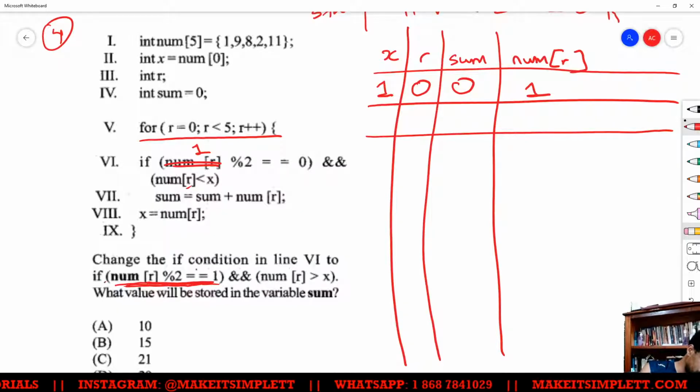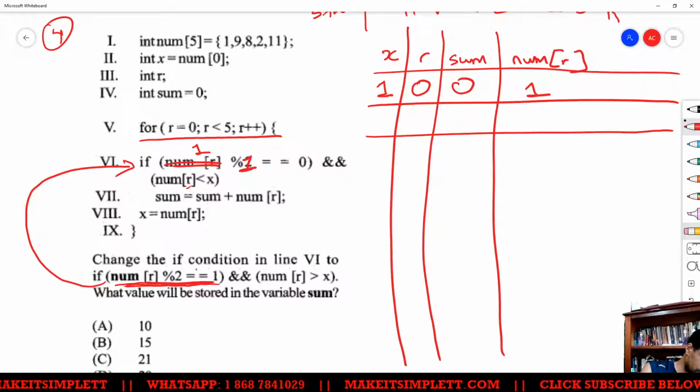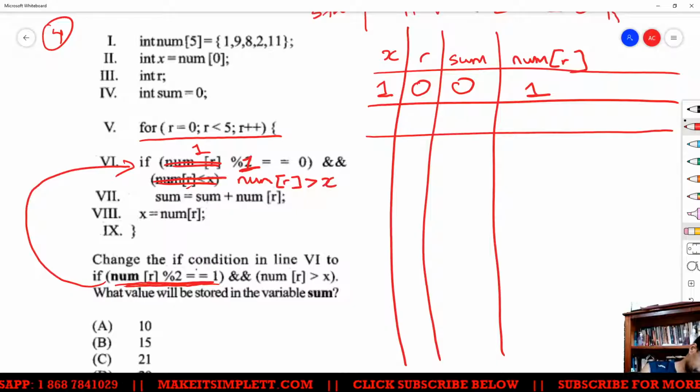So we're taking this line here and replacing it with that. So what we really have is 1 here, and instead of num r less than x, we have num r greater than x. So our question is, is 1 mod 1 equal to 0? Yes.